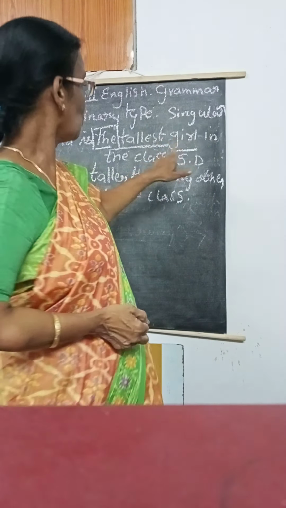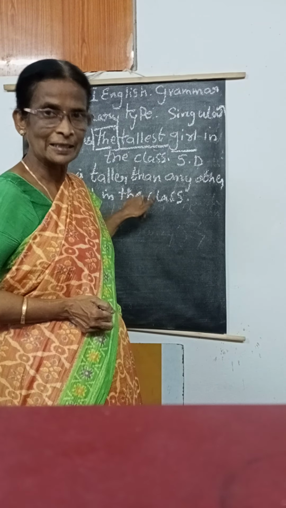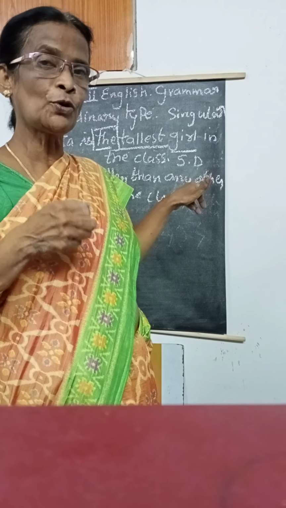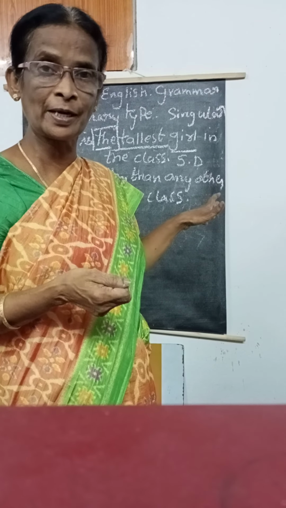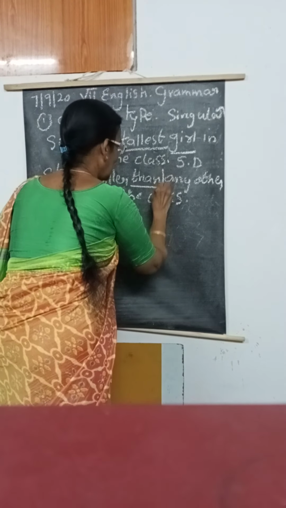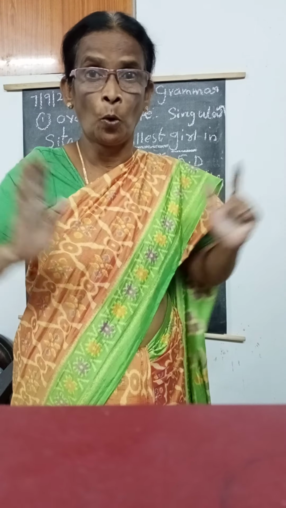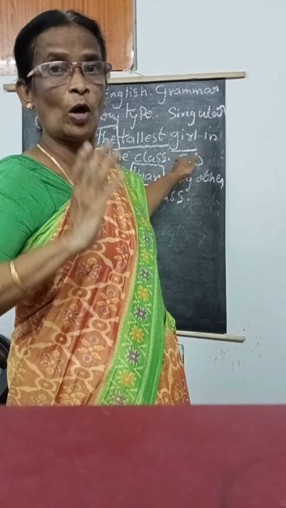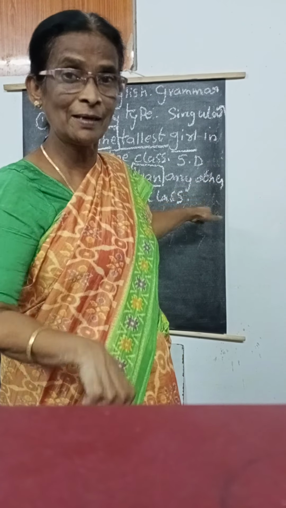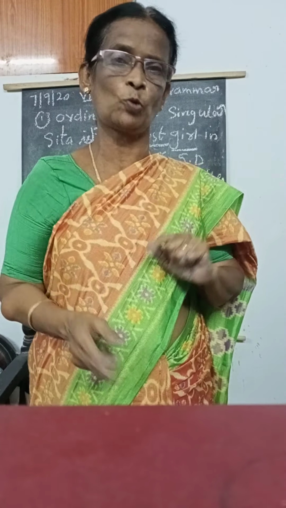Yes. In the superlative degree, before the adjective, the is there. But here, this is the comparative degree. How we have to know that is the comparative degree? What is the common clue in all the comparative degrees? Than is common. That means in the comparative degree, we are taking more examples. But in the first one, we took more tallest girl in the class. But here, than any other means one or two examples we are taking.